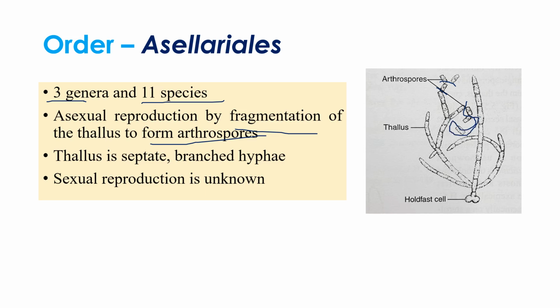We might have discussed this in the general properties of fungi, right? So the thallus is septate. We can clearly observe here the thallus is septate. And the hypha is branched, of course branches are there here, right? And sexual reproduction is unknown, as I told you. Among the four orders, Harpellales, Asellariales, Eccrinales, Amoebidiales, only in Harpellales was sexual reproduction observed. In the remaining orders there is no sexual reproduction, as we discussed.